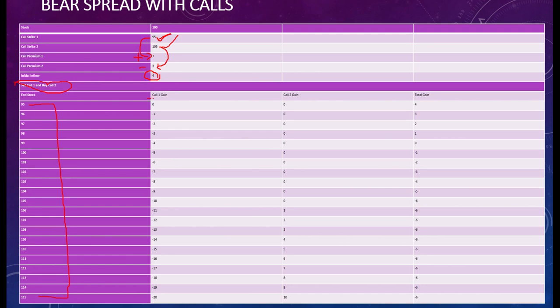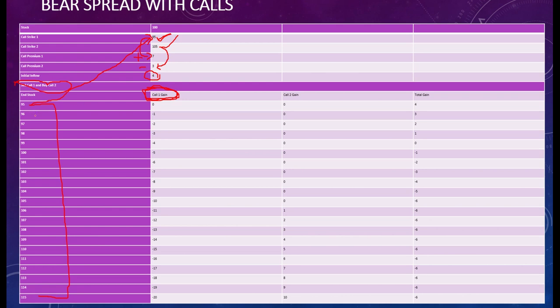Here we have to understand the situation of the other person because you are selling this call, right? So when would he like to buy it? For example, if the market price is 95 and he has a right to buy from you at rupees 95 only, it means whether he buys from you or from the market, it is one and the same thing. So he may not exercise his bid, and the gain or loss is 0 here. So here it is 0.